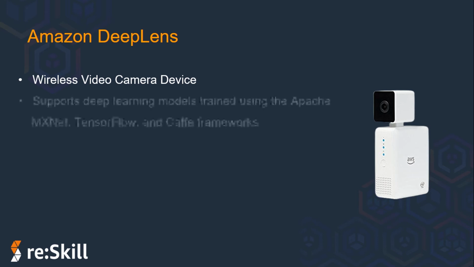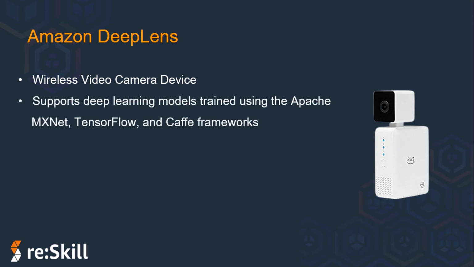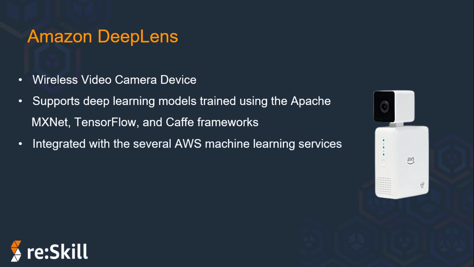This unit supports various deep learning frameworks like Apache MXNet, TensorFlow, and Caffe. Also, you can deploy a model into the AWS DeepLens through Amazon SageMaker, which we learned at the start of today's session. Models are trained in Amazon SageMaker, but you can import other models into the DeepLens too.